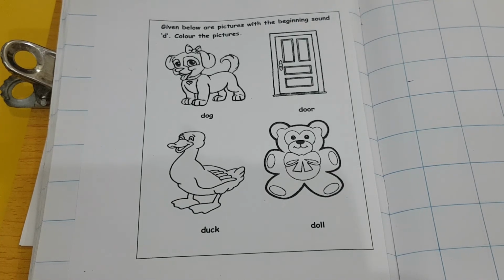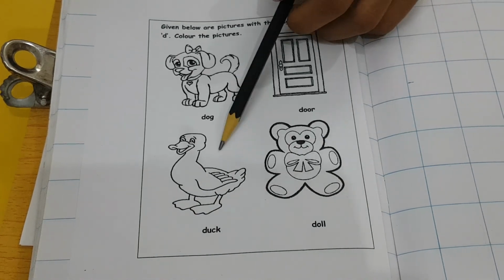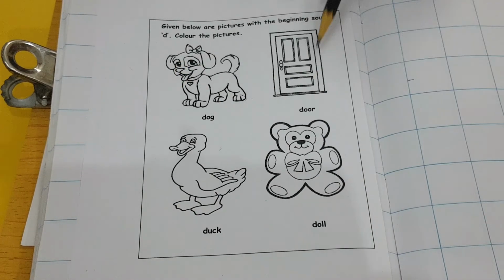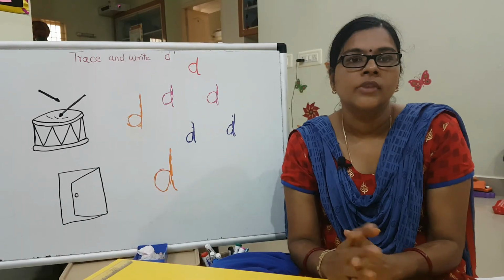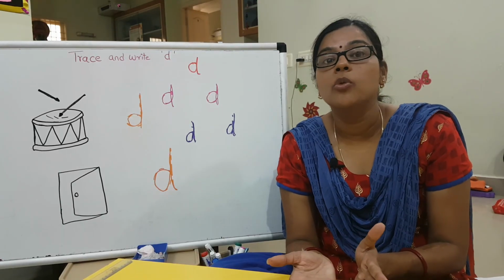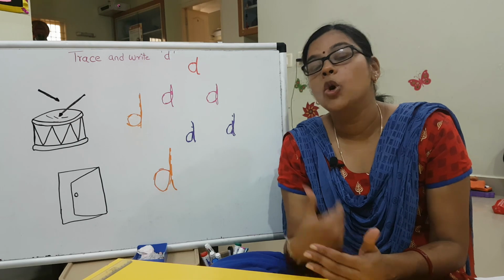I am able to hear the sound at the beginning, right? Door. D. So color it. Then this duck, doll. Color it accordingly. So have fun knowing more about D, more words on the sound D.